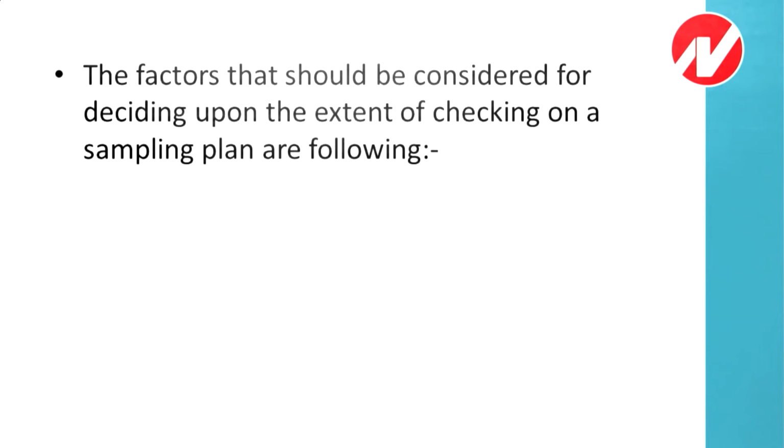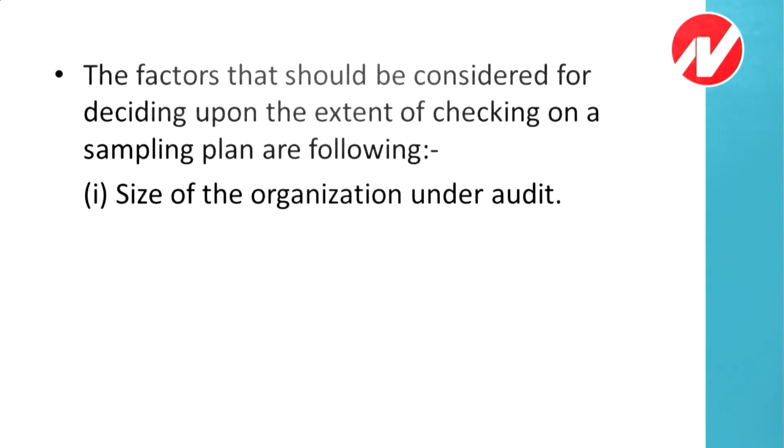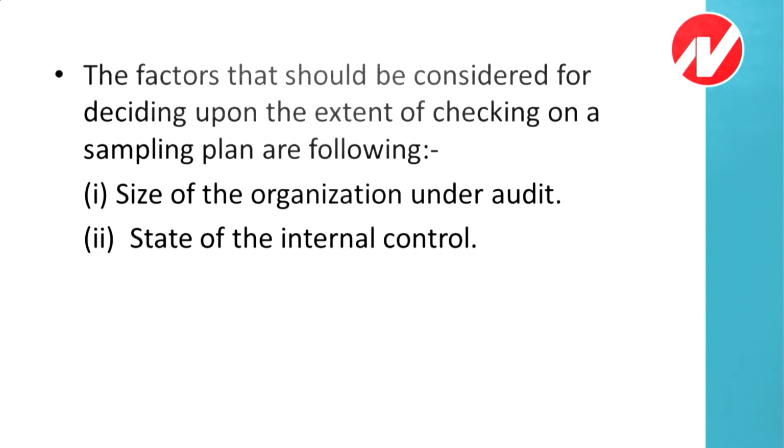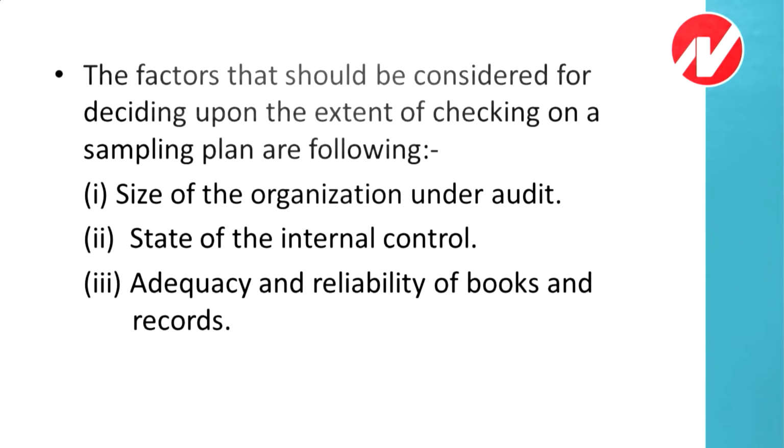The factors that should be considered for deciding upon the extent of checking on a sampling plan are following. Now, the topic that is coming are the factors that we should consider, that to what extent the checking should be done on the sampling plan. Size of the organization under audit. Before we start our sampling plan, सबसे पहली बात we need to check is the organization, what is the size of that organization, what is the state of internal control, adequacy and reliability of books, accounts and records, टॉलरेबल एरर रेंज, हम कितना एरर टॉलरेट कर सकते हैं.